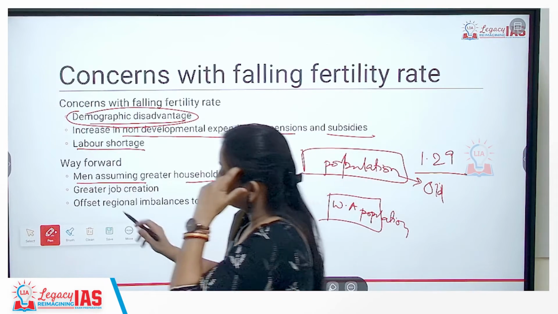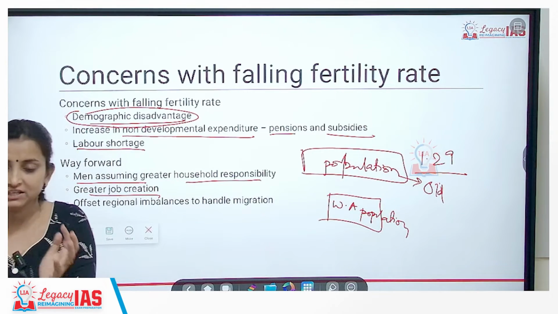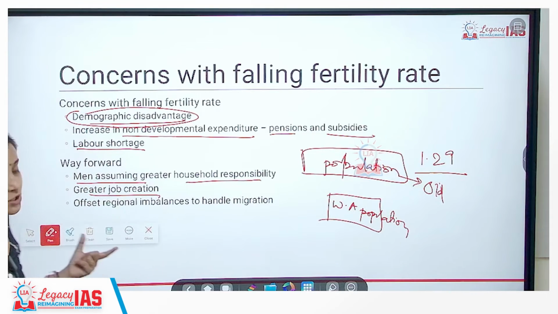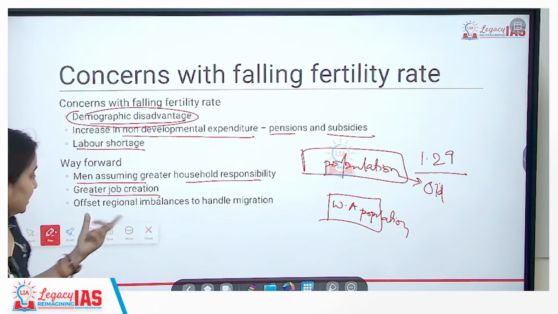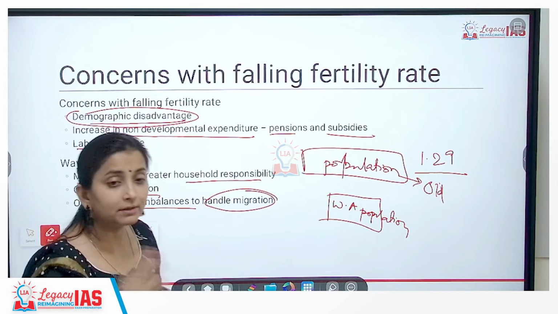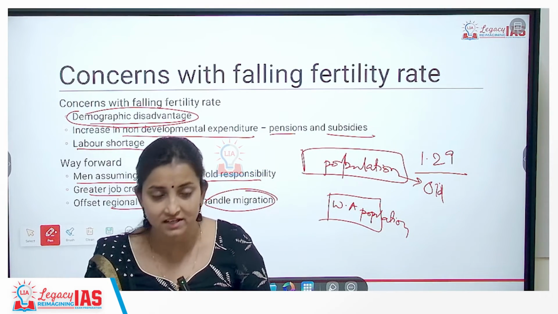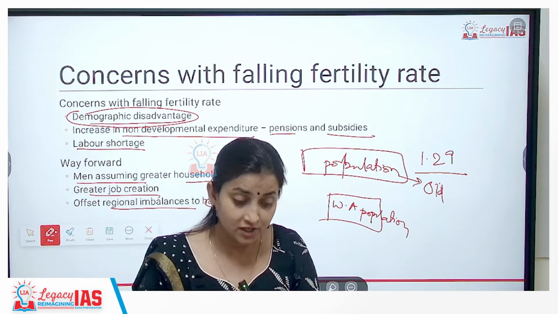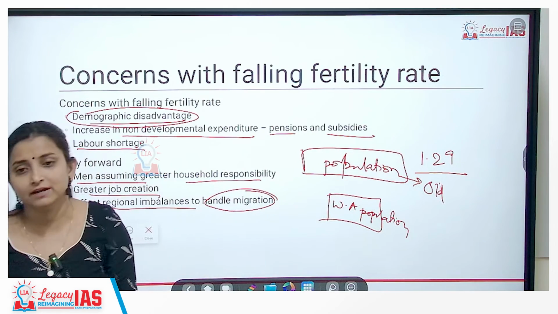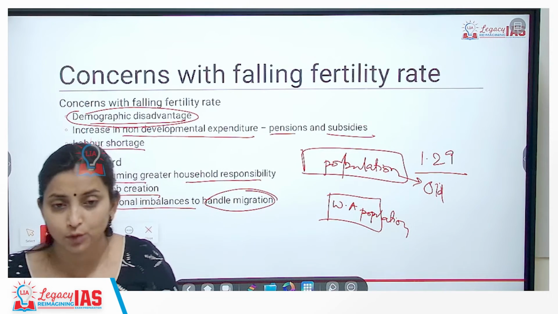Okay. We also need to undertake greater job creation. For the working age population, we need to ensure that even if we have a small working age population, all of them are employed. So government should increase job creation and offset regional imbalances to handle migration. This rural to urban migration has to be handled. We need to provide better employment opportunities in rural areas so as to ensure that there is no resource crunch in urban areas. So we have a challenge related to population coming up, and we need to handle it more tactically. Okay.